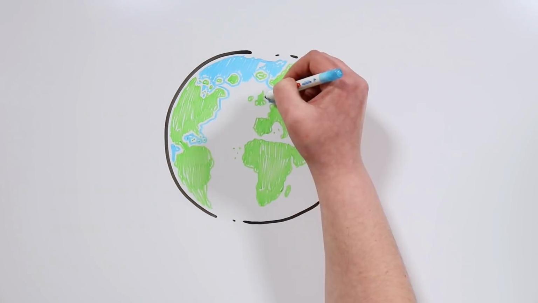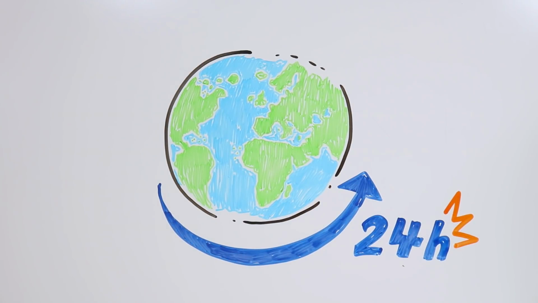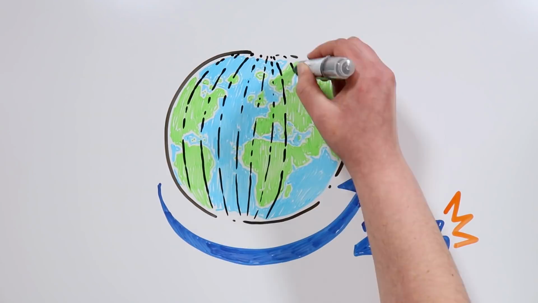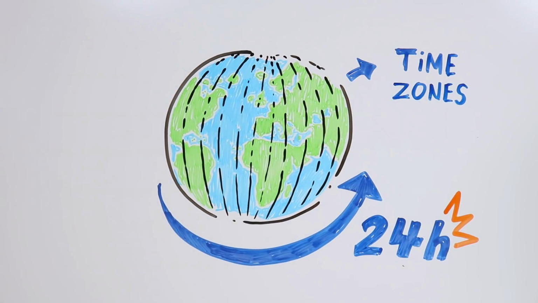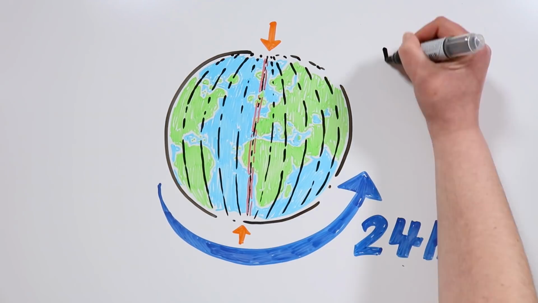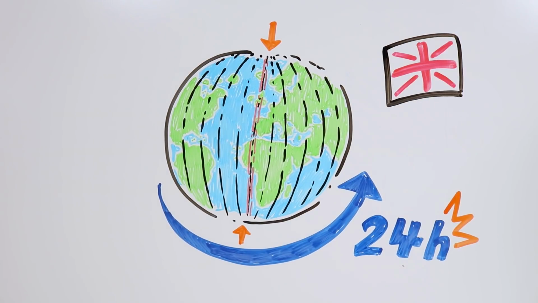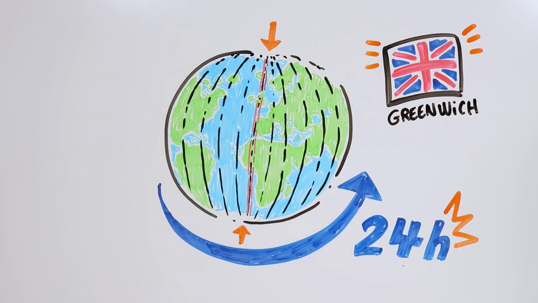First, we need to keep in mind that the Earth takes 24 hours to rotate around its axis. Each one of those hours divides the Earth in 24 sections that we call the time zones, resulting in the world countries having different times. The Greenwich Meridian is taken as the starting point, an imaginary line that connects the poles and gets its name from crossing the London district of Greenwich.